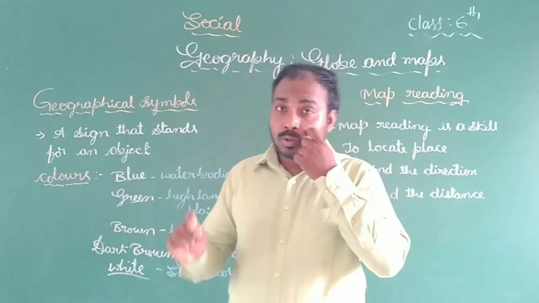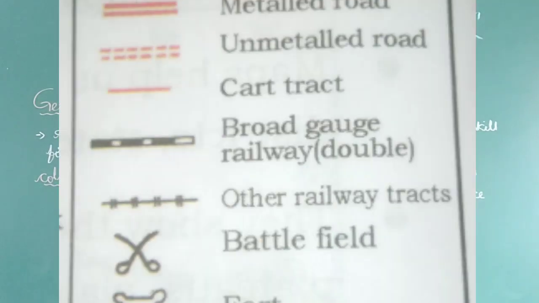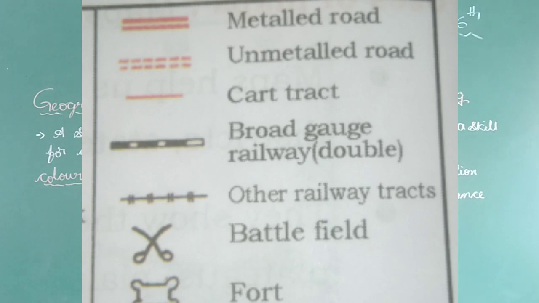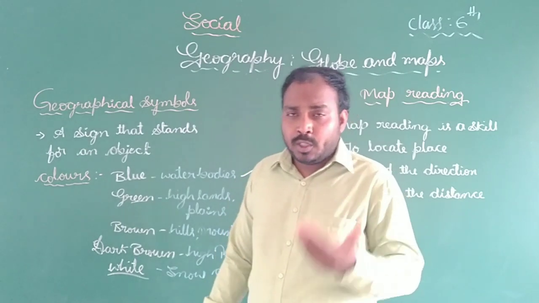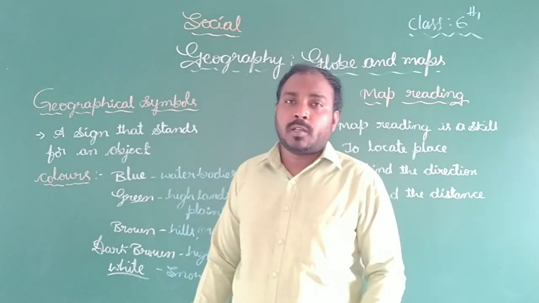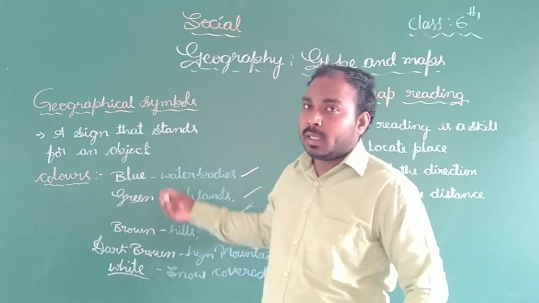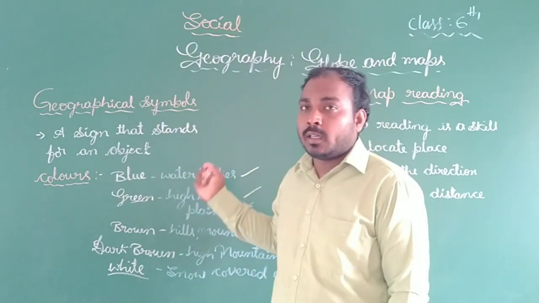Next, for roads we use line symbols. You can watch the picture. What are the line symbols we use here? Metalled road, unmetalled road, cart or track road, broad gauge railway, railway tracks, battlefields, fort. As you watch the picture, these are what we use for representing roads. These are the geographical symbols we use on the maps.